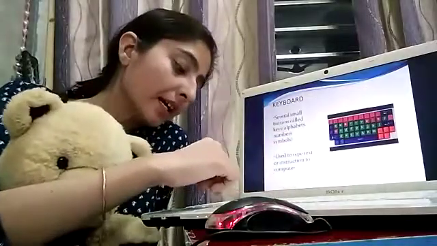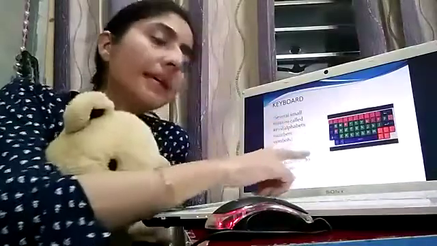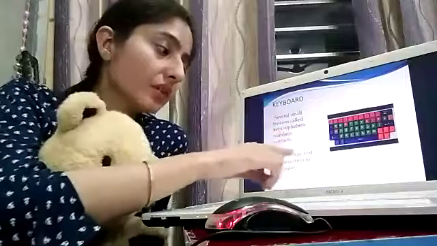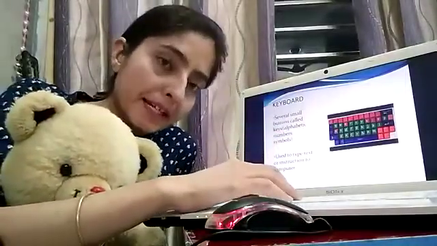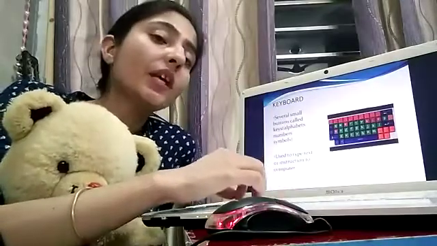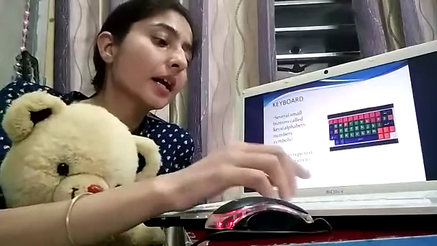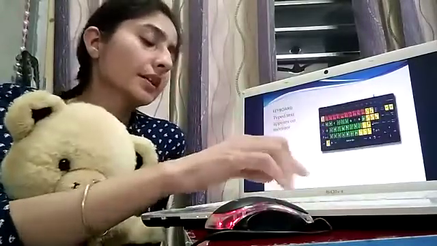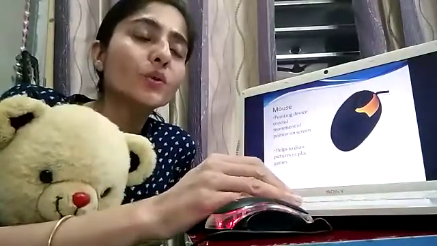You type A, S, D, and all will be displayed over screen. You use keyboard for typing text and giving instruction to the computer. This is a keyboard.